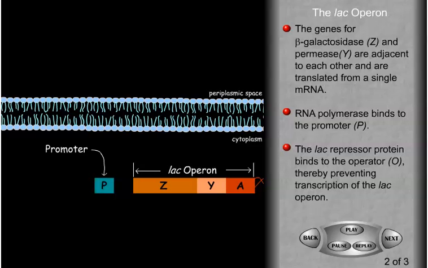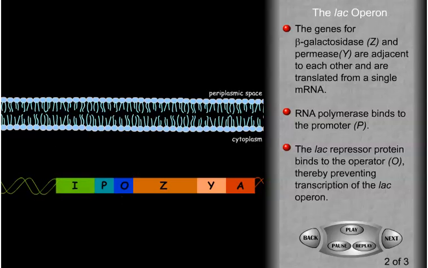Upstream of these genes is a site known as the promoter P, the DNA sequence where RNA polymerase binds and initiates transcription. In between the promoter and the LAC operon is a DNA sequence called the operator O. The operator binds a repressor protein called the LAC repressor. The LAC repressor is encoded by the I gene, which is located just upstream of the promoter site.